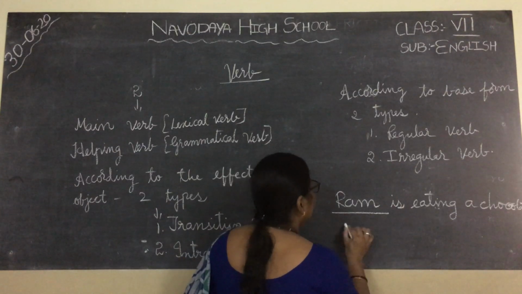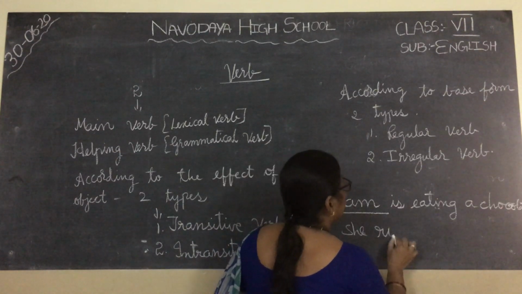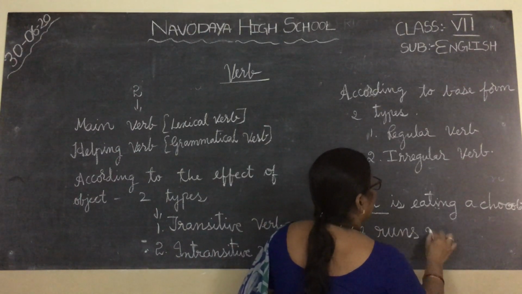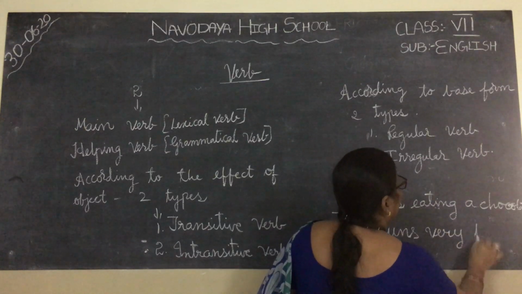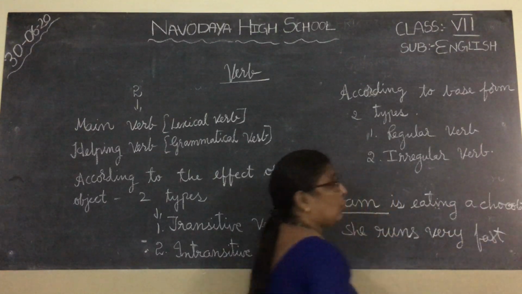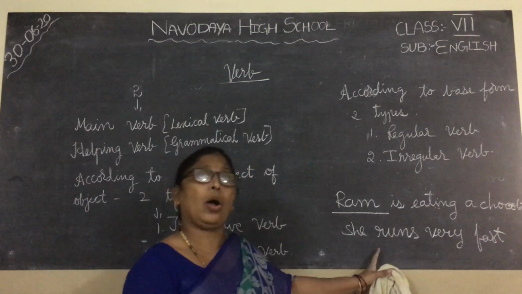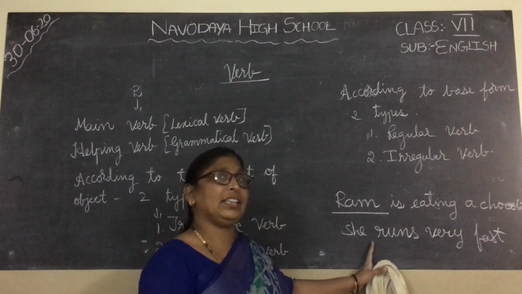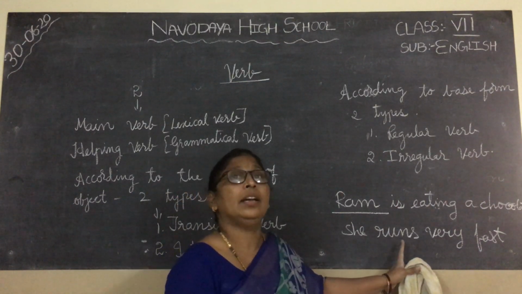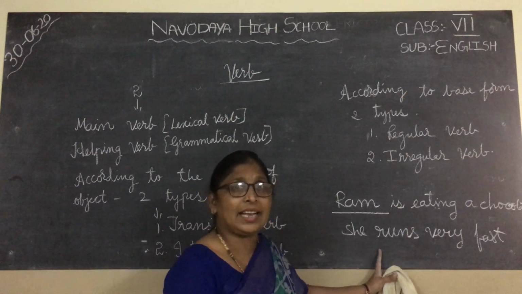Ram, she runs very fast. Here you did not get answer for who or what. Here you get answer for how. So you need not this answer. So this is called intransitive verb. What is this called as?